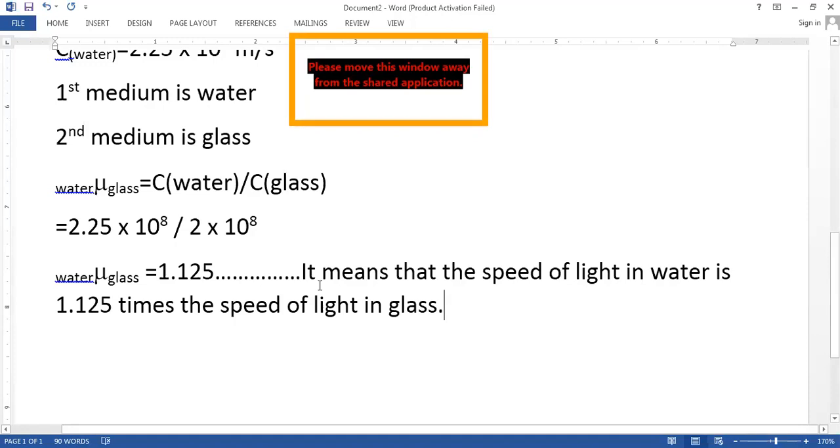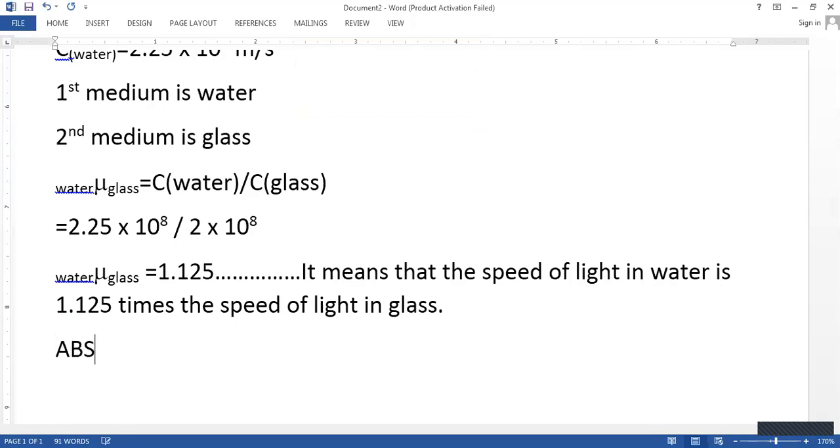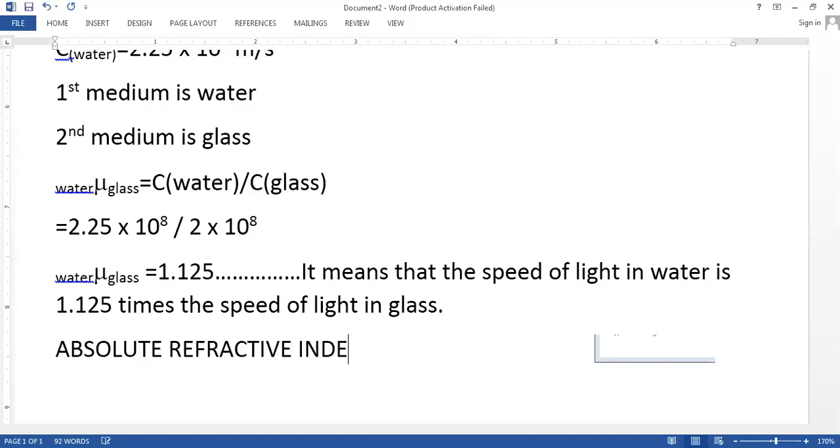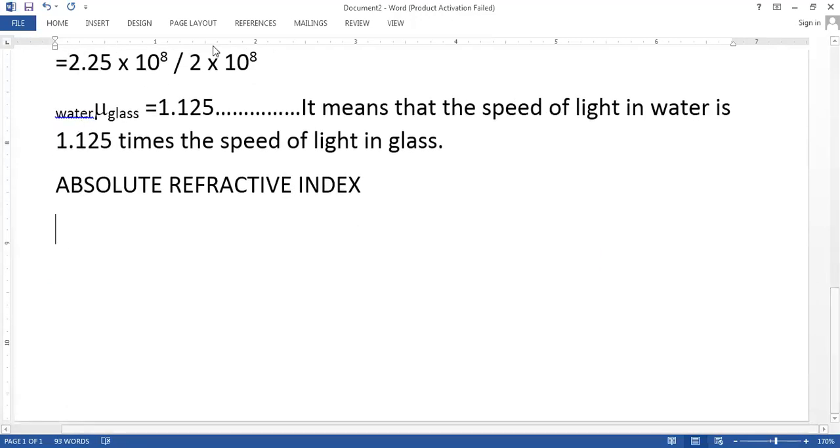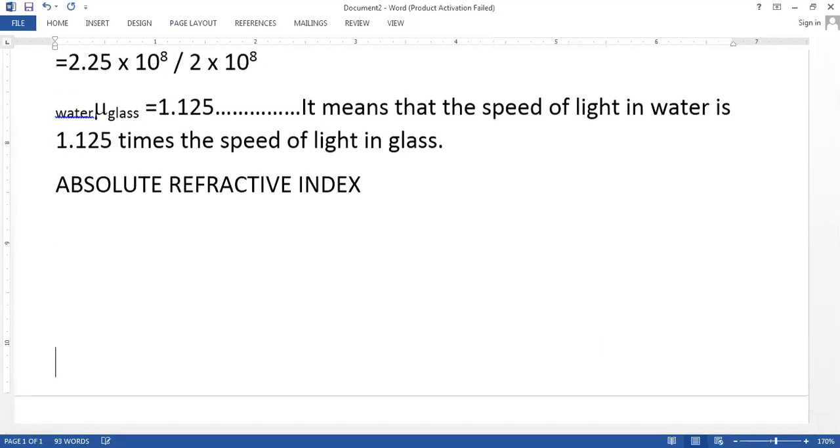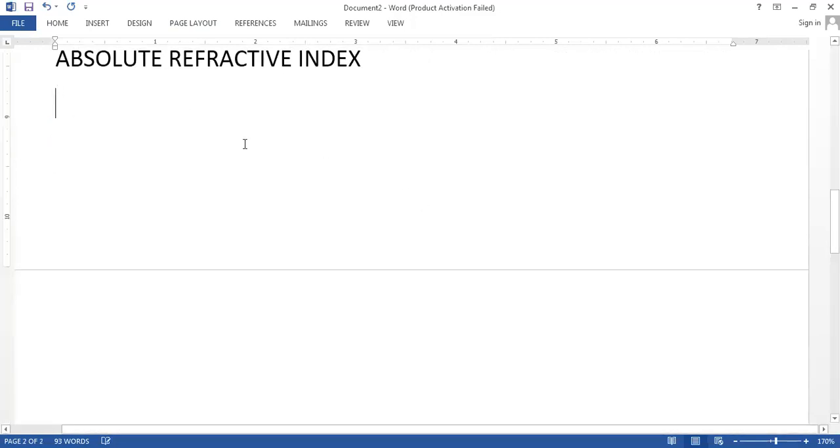Okay, chalo. Now we will talk about another important term. Write down another term: absolute refractive index. Another important term of our discussion is absolute refractive index. Write down. Now, what is absolute refractive index?